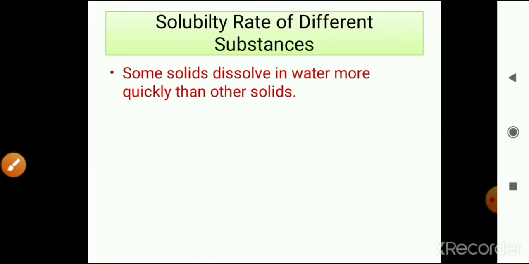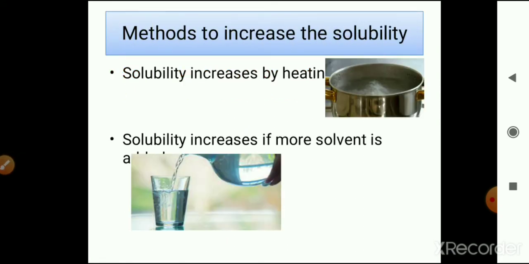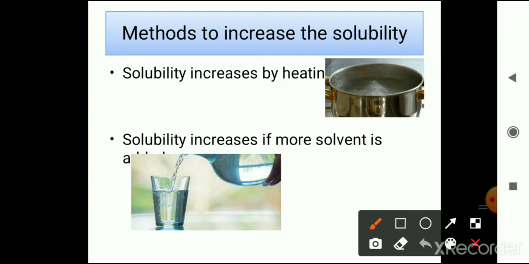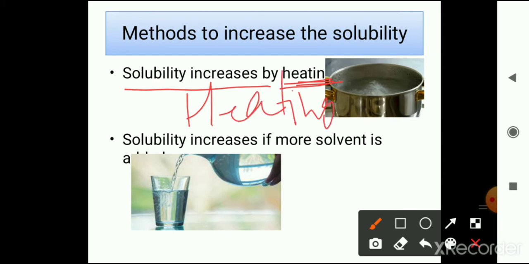So how can we increase this solubility rate? We have two methods to increase the solubility. First method is solubility increases by heating. Number one, if we want to dissolve any substance in the water, we can boil the solvent, boil the water, boil the liquid.